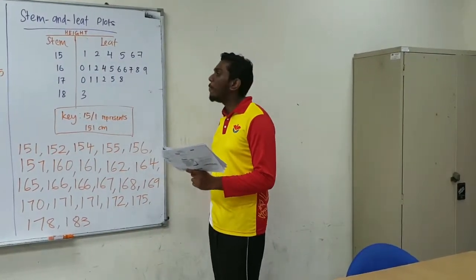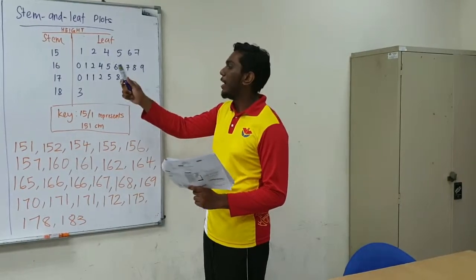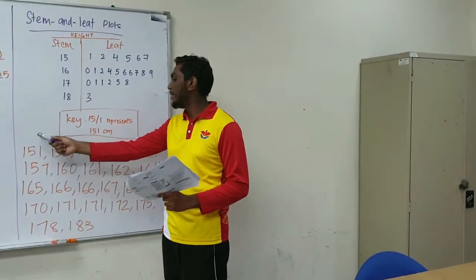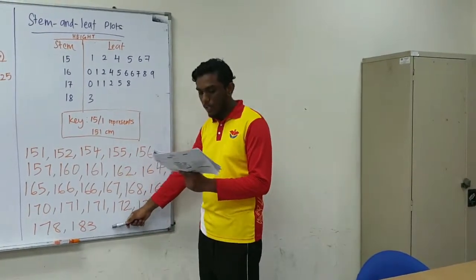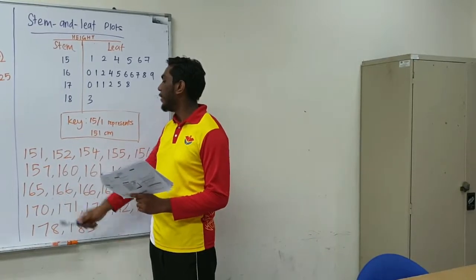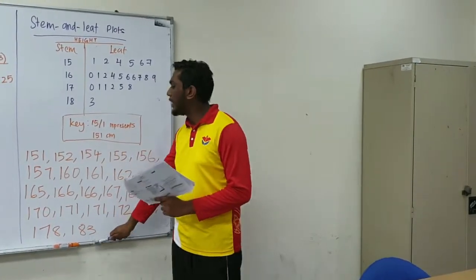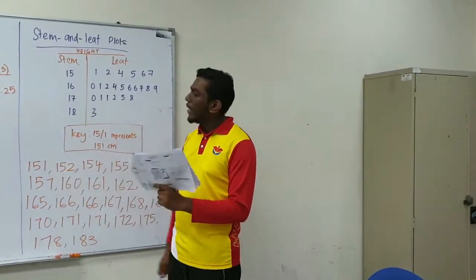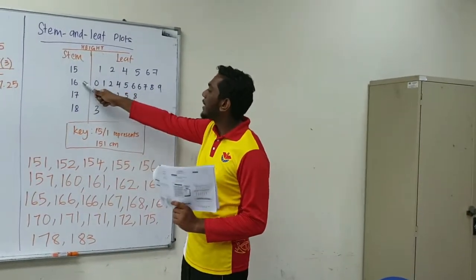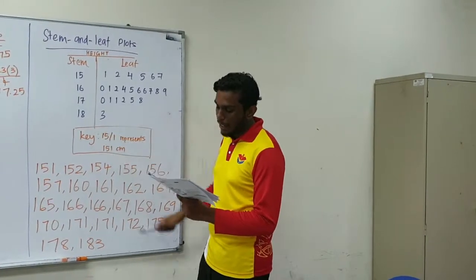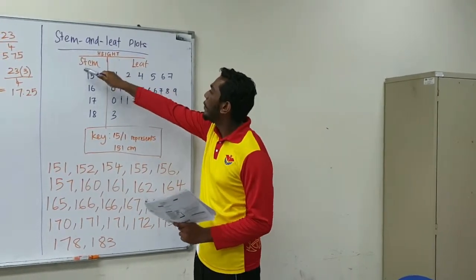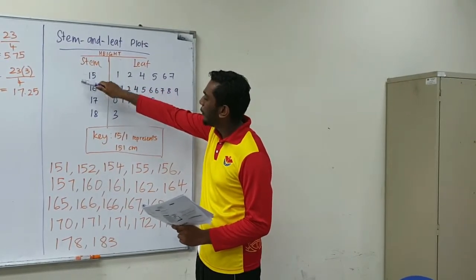Moving on, we have transferred the data into a stem and leaf format. First and foremost, the data we have to write in order from the least great to the greatest. Then we have to find the greatest and least great value. So this is the greatest value, and this is the least great value. Then we have to choose the step. The step we have chosen is 15, 16, 17, and 18. Then we have to write them in vertical order.